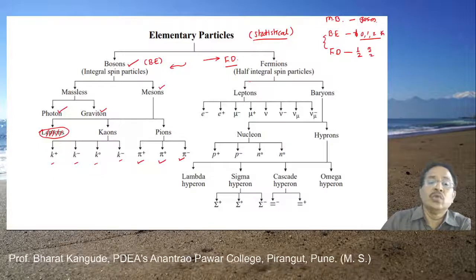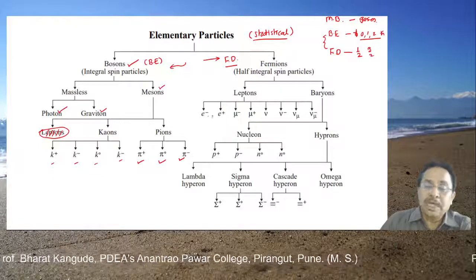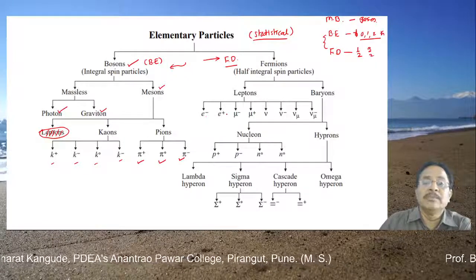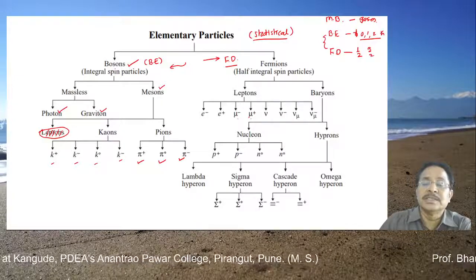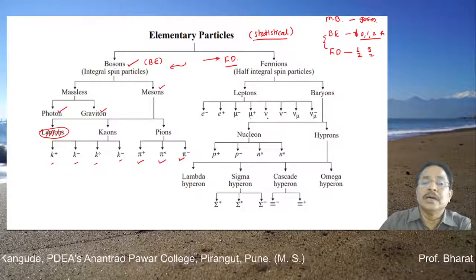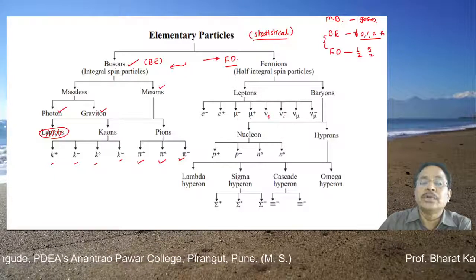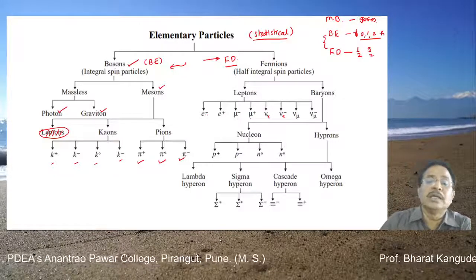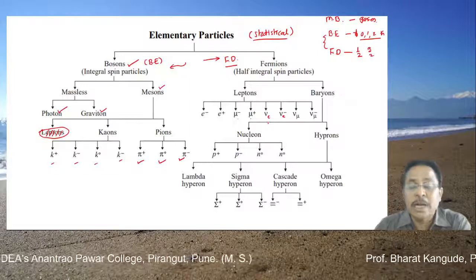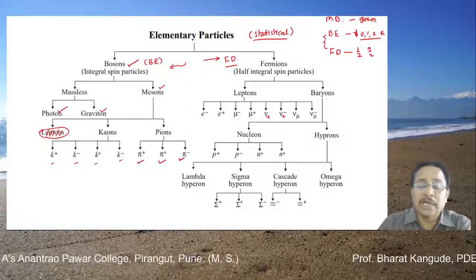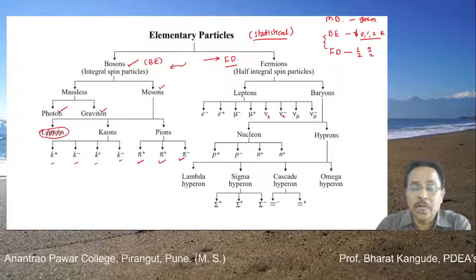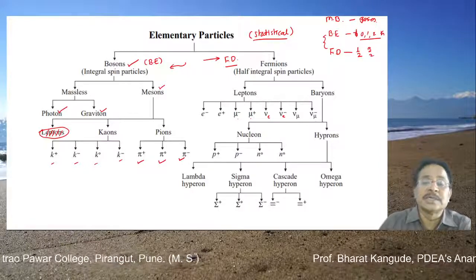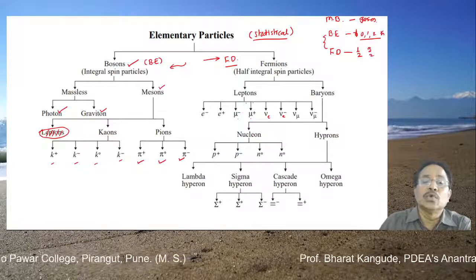Fermions are further divided into a group called leptons, which we have already discussed earlier: e plus, e minus, electron, positron, particle, antiparticle, mu plus, mu minus, this is particle, this is antiparticle, and nu, actually nu e, the electron neutrino. For each one of these particles there is a neutrino and an antineutrino. So the electron neutrino, electron antineutrino, muon neutrino and muon antineutrino, and then tau neutrino and anti-tau neutrino. These 6 plus 6, there are 12 such particles in the group called leptons.